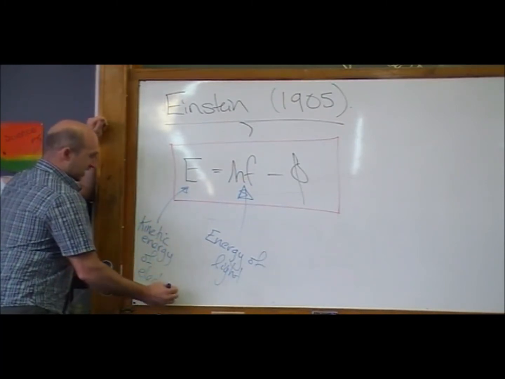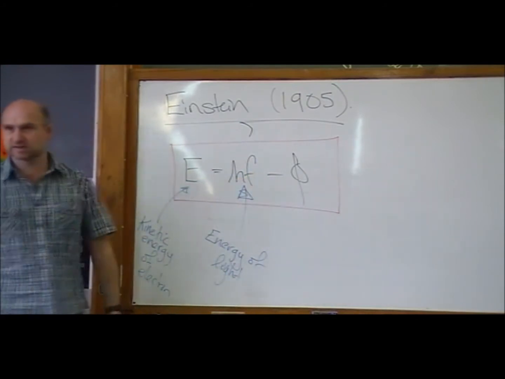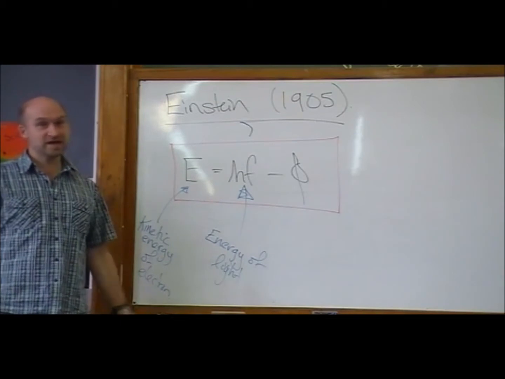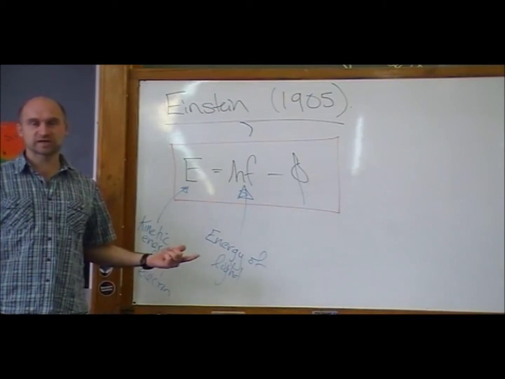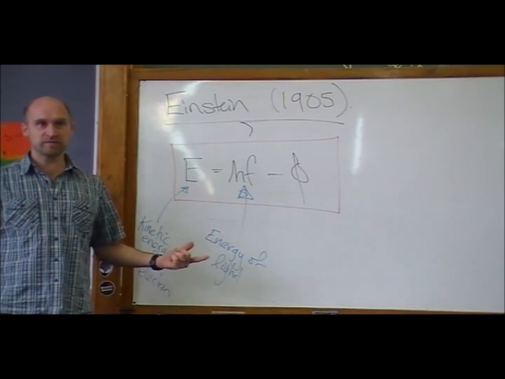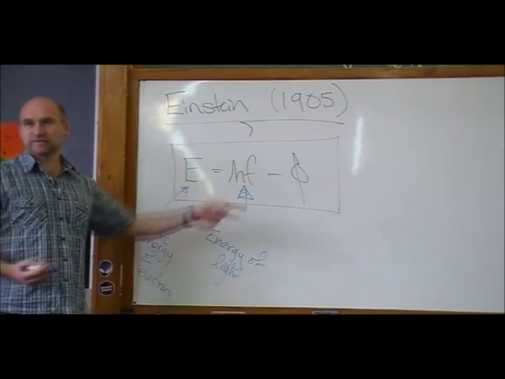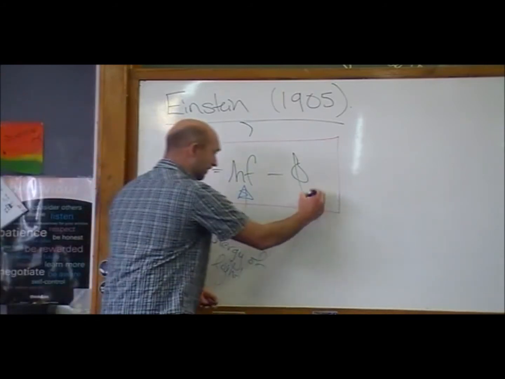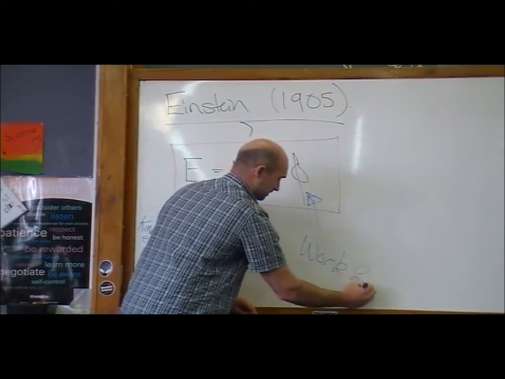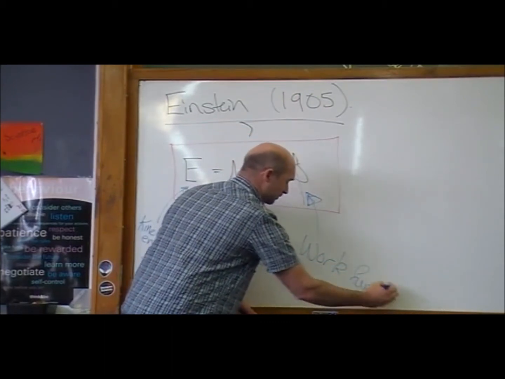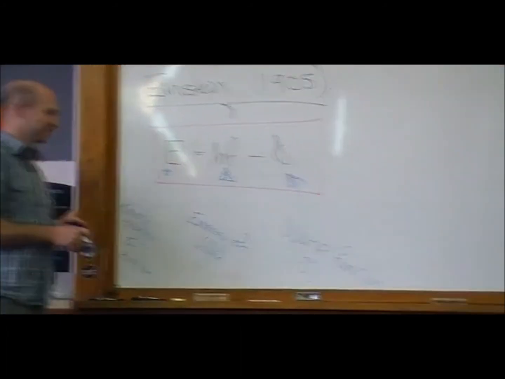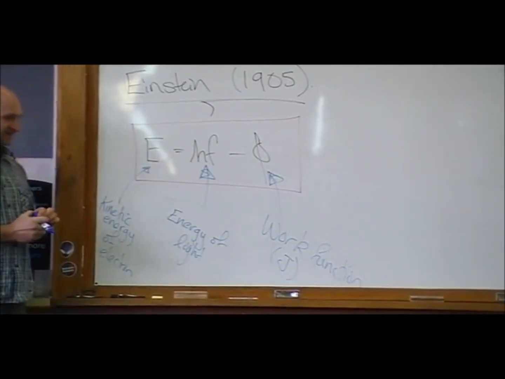So hang on, we've got energy equals energy minus, what's that phi going to be? Energy of what? Not heat. Light. What do we have to do? Where are those electrons? In the metal. In the metal, where do we want them? Out of the metal. What do we have to do? Work. It's the work function. Good. Phi is the work function. Phi is work, but your leg does work.